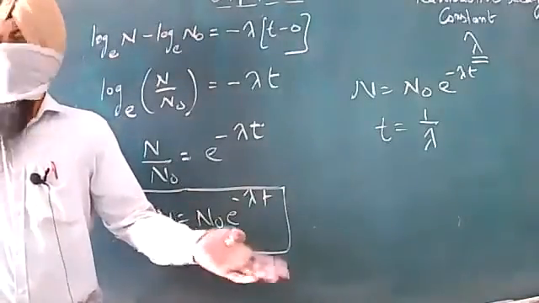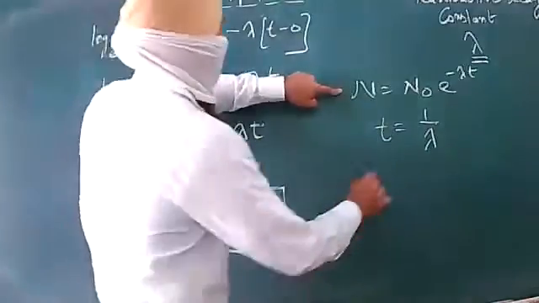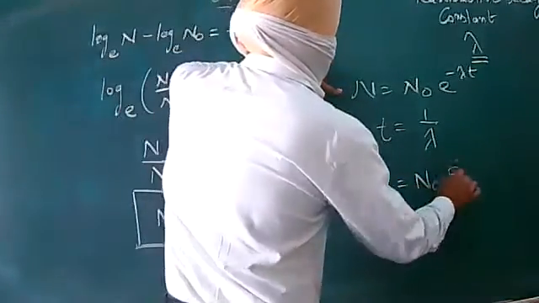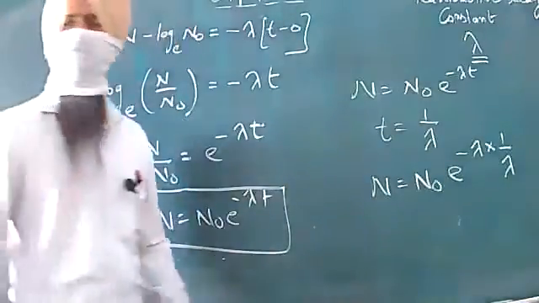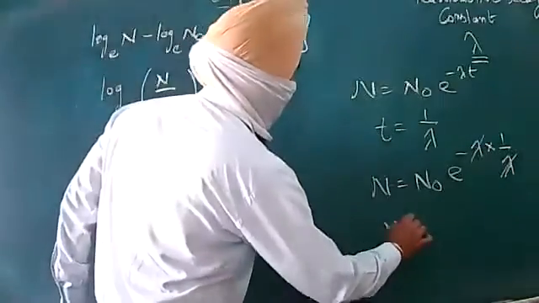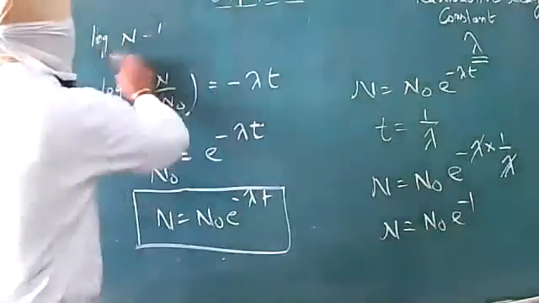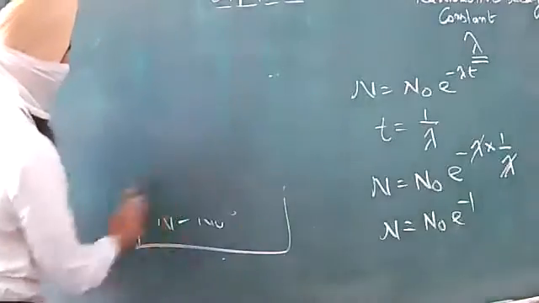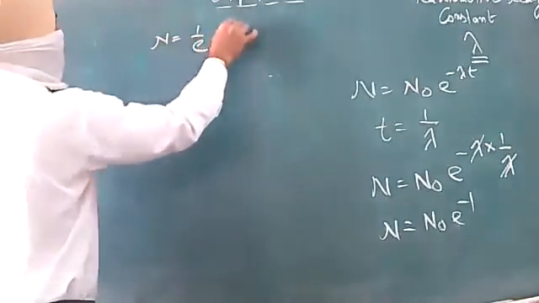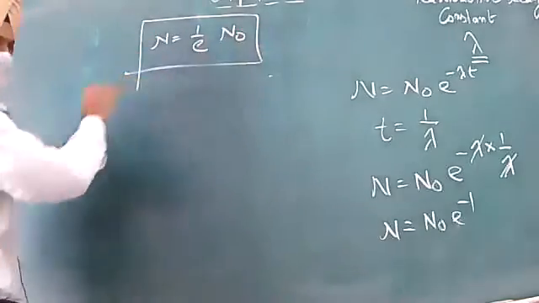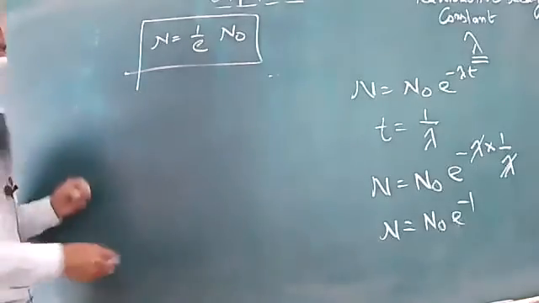We don't know lambda, but we can say that if we consider time to be equal to the reciprocal of lambda, we will have N equal to N naught e raised to power minus lambda into 1 upon lambda. Lambda will get cancelled, and N is equal to N naught e raised to power minus 1. And dear students, it can be further written as N equal to 1 upon e times N naught.